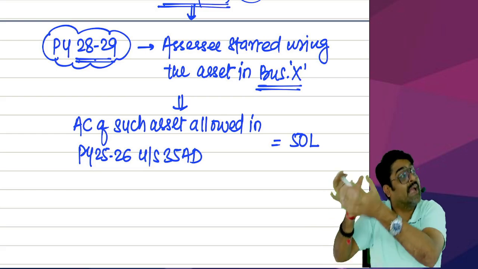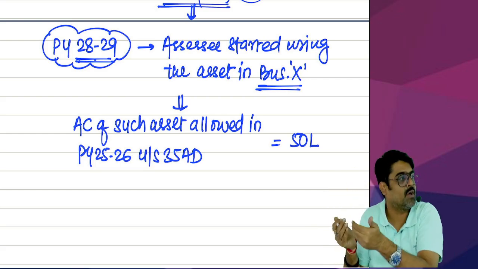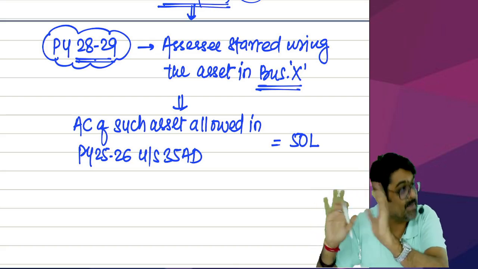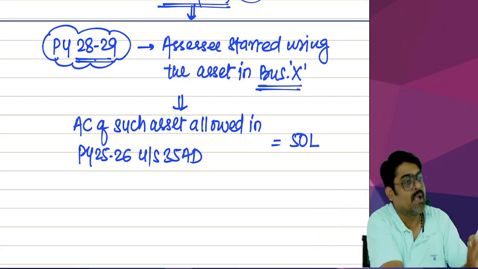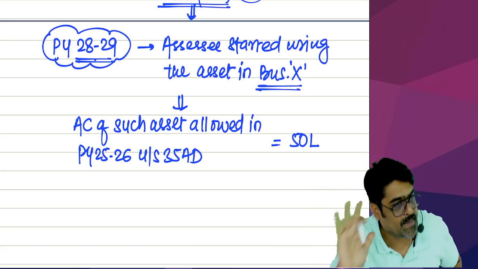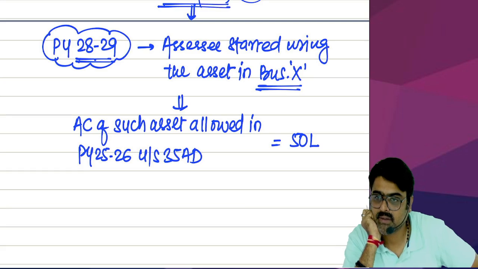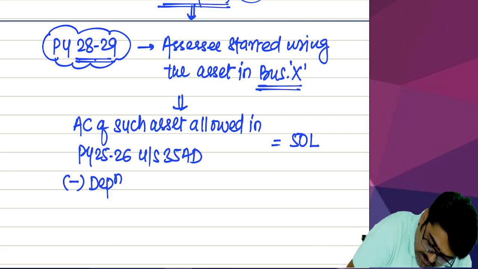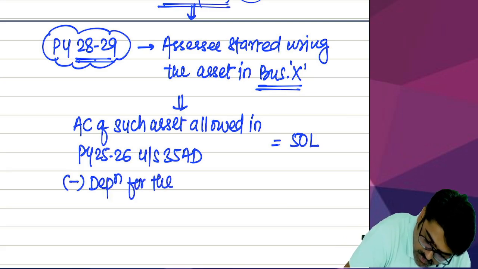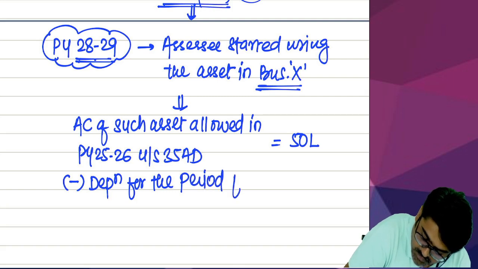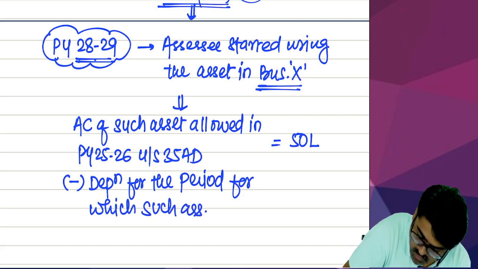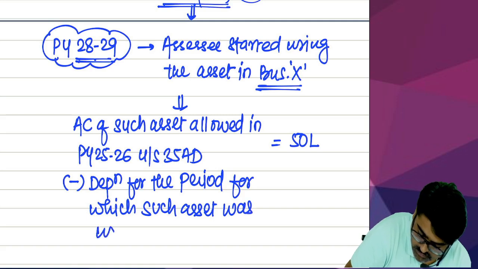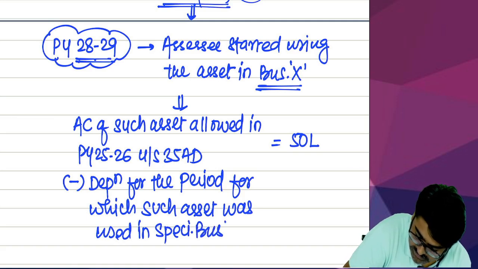We are not going to consider the entire cost as your deemed PGBP income, because out of this cost anyways we would have allowed 3 years depreciation. If we would not have allowed the cost fully, we would have allowed the cost in small parts in the form of depreciation. You reduce that amount of depreciation. Understanding? So out of this, reduce what? Reduce the depreciation for the period for which such asset was used in specified business A. Yes or no?